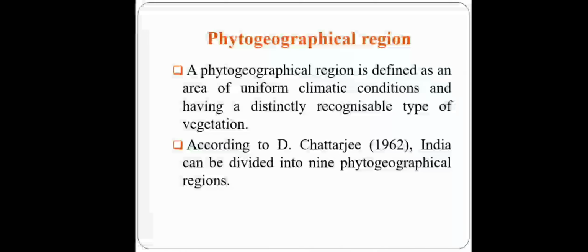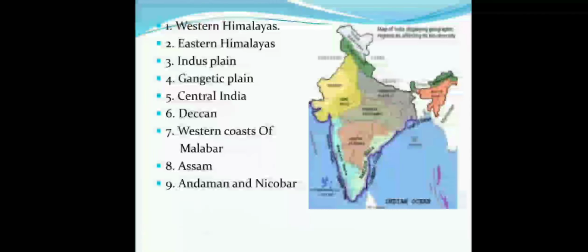According to D. Chatterjee, in 1962, India can be divided into 9 phytogeographical regions: Western Himalaya, Eastern Himalaya, Indus Plain, Gangetic Plain, Central India, Deccan, Western coast of Malabar, Assam and Andaman Nicobar.